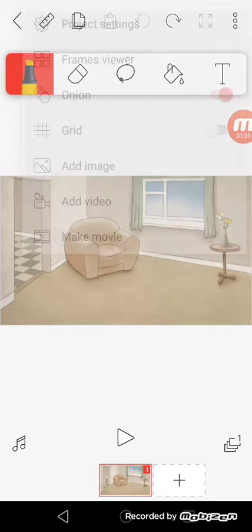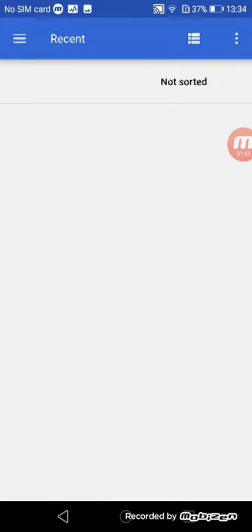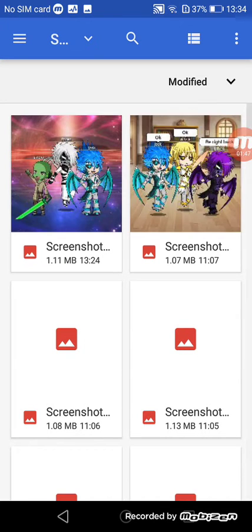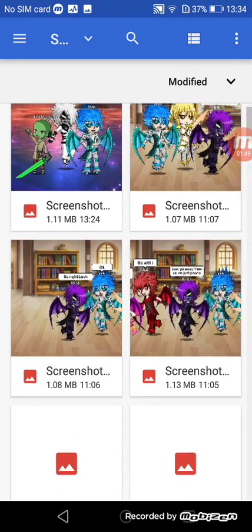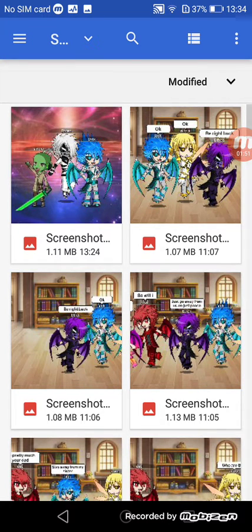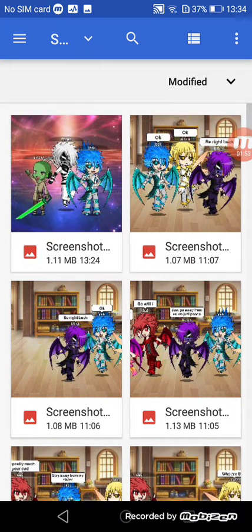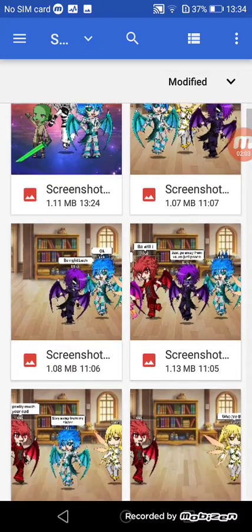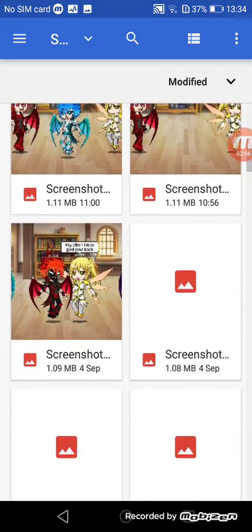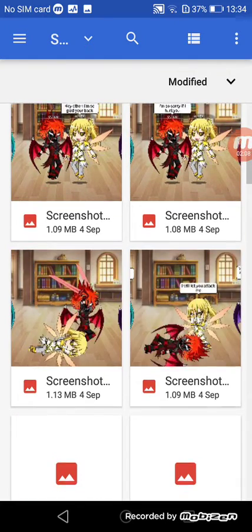Now, if you want to add an image, like I do for my new animation style, you click on add image or add a video. You can add all sorts. Now, these animations, the animated picture on the left is actually not to be used. The rest are though. I'll give you a sneak peek. Okay, that's enough now.